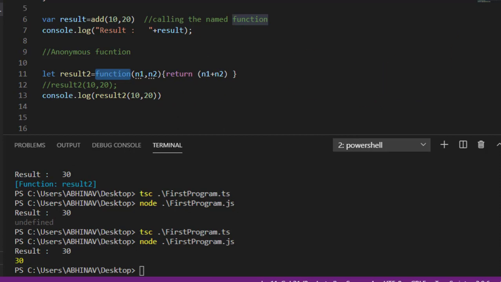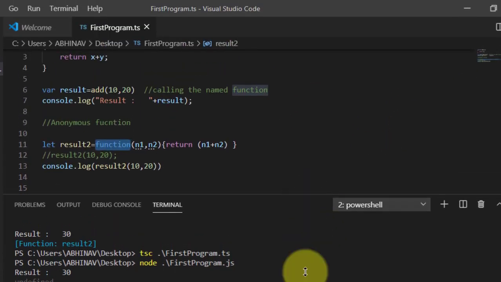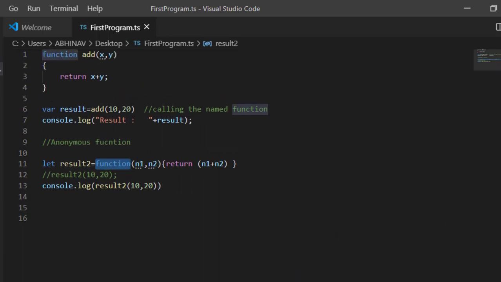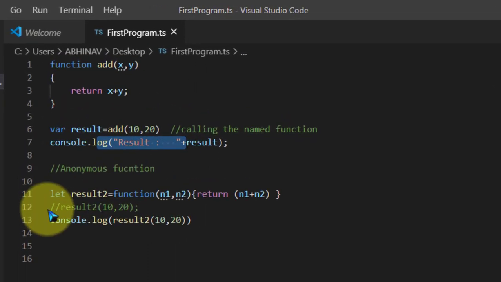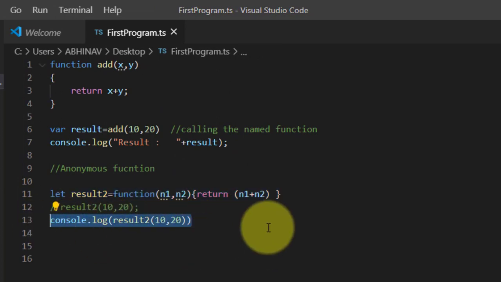Look, the above syntax and this syntax, the thing is the same. In the above function you are doing the same thing. Here you are again calling, then you are printing. Here a single line, the second line is used for just printing the result. Okay, that is the thing. Any doubt in the function, named function and anonymous function?